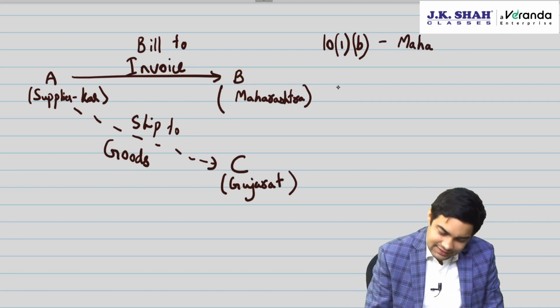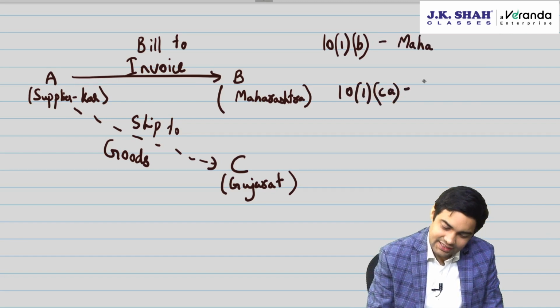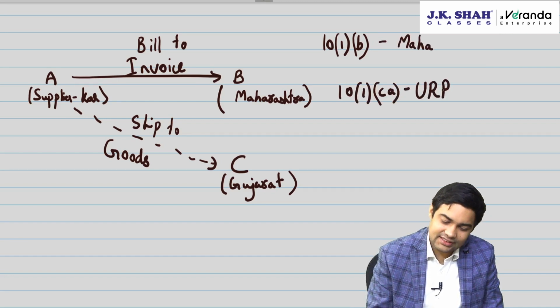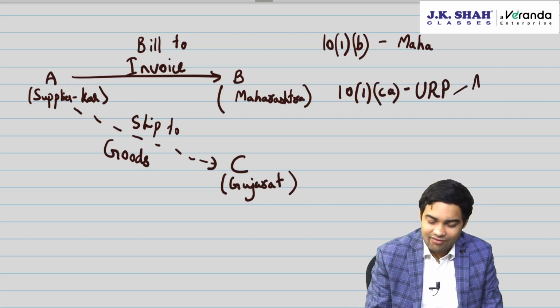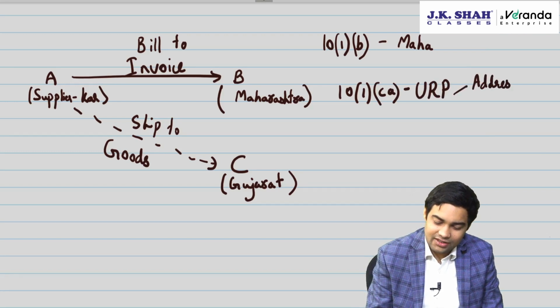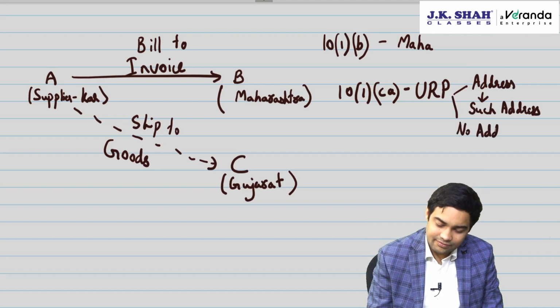Now there is one more provision, 10(1)(ca), which says supply to unregistered person. The place of supply will be, if address is available on record, then such address. If no address is available of the recipient, then location of supplier.